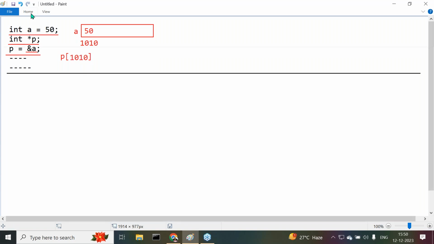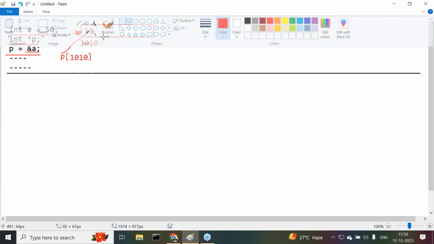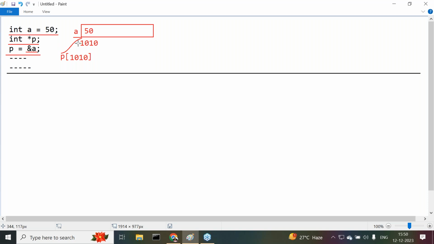It means that the p variable is referring to this address location. Physically it is pointing to the address of the a variable. The p variable is referring to the a variable. That's it. Now this is exactly the meaning of pointers and their memory allocation. Now tell me, who is performing this entire work? The compiler. The compiler is performing that entire work inside C and C++ programs.